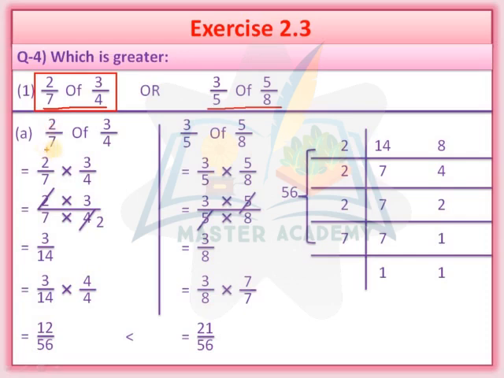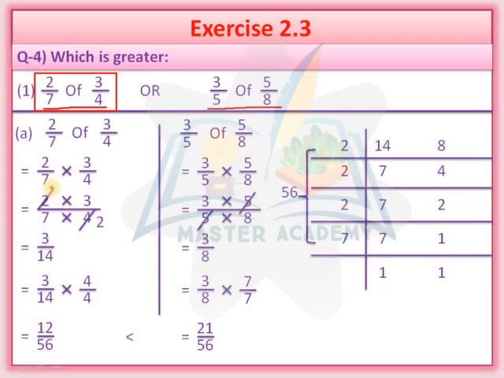So 2/7 of 3/4. You know very well what is the meaning of "of". Of means multiplication. So 2/7 multiplied by 3/4. Now try to reduce the numbers. I have written here 2 multiplied by 3 upon 7 multiplied by 4.